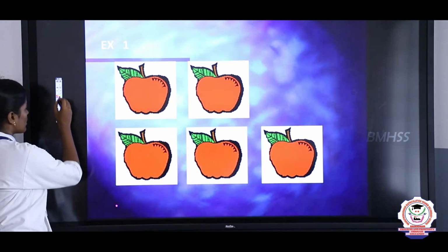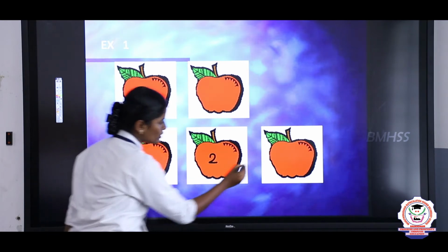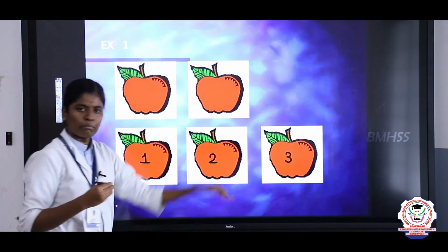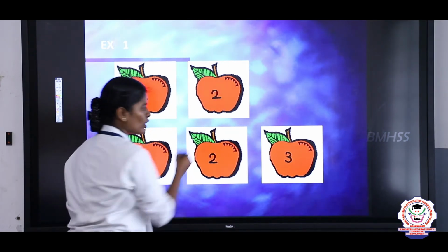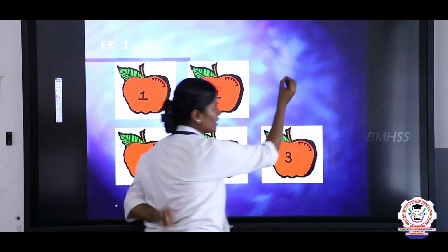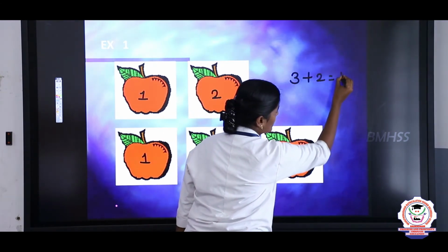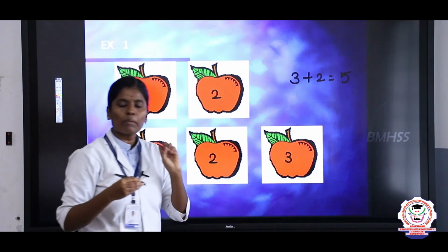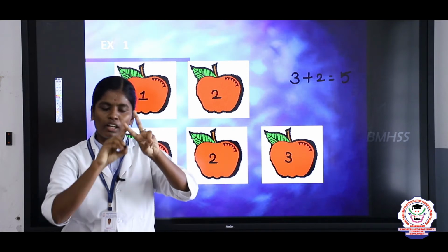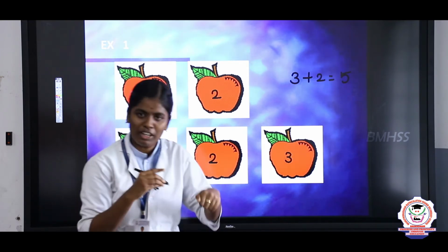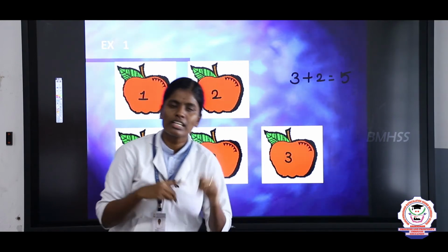Listen. So this is 1, 2, 3. You have 3 apples. Your mother is going to give 2 apples, 1, 2. Now we are going to add this. Take 3 plus 2. Totally how many apples are there? 5 apples. 3 in the mind, 2 in the fingers. 3, after that 4, 5. So the total number of apples is 5 apples.